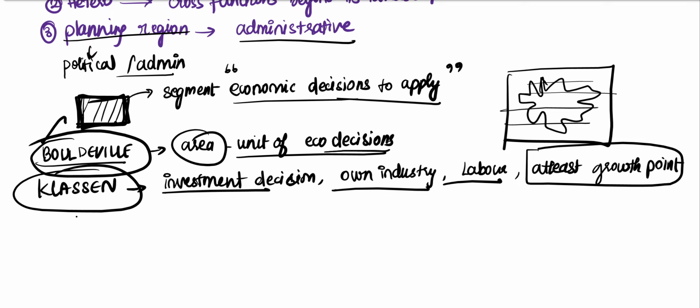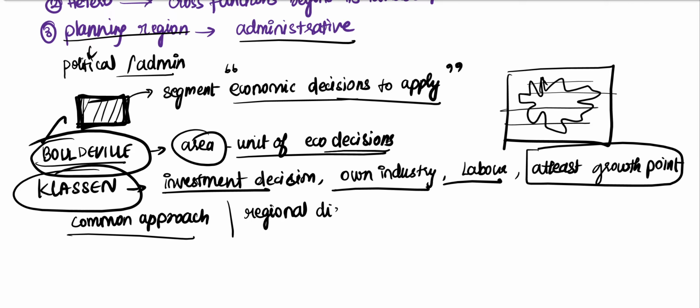We can have a common approach to this entire region. The planning area has a common approach, and it has awareness of its problems, and it is useful for reducing regional disparity. Whenever we speak about regional disparity, we have to use a planning region, which is essential when we take an administrative unit which has maximum economic benefits.